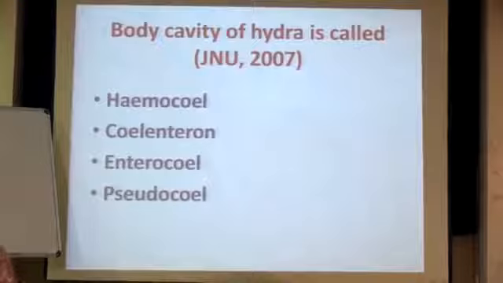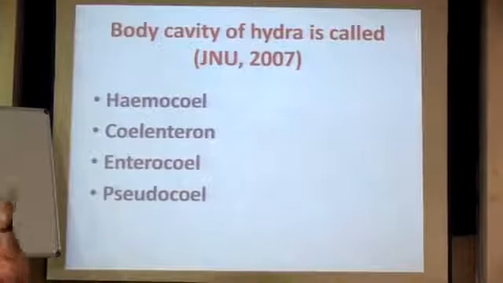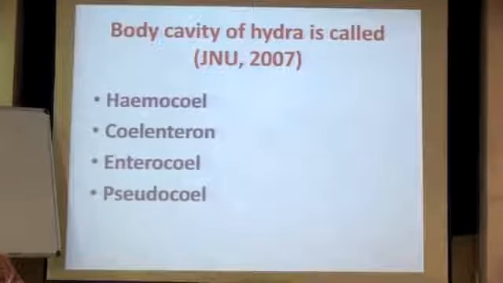Now see, many a times it will happen. If you don't know the terms, you won't be able to justify which answer to be selected. And that is why you need to know each of these particular terminologies. Now coelenteron, you know it's hydra, and all your coelenterates are going to have an enteron, rather a special kind of cavity. Actually the word coelenterates came from coelenteron. That's why they were named so. So here the answer is going to be coelenteron, but let me explain the two more terms.